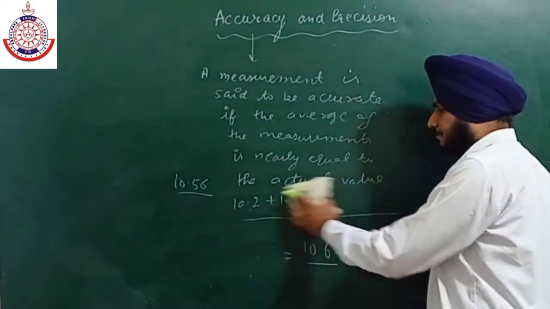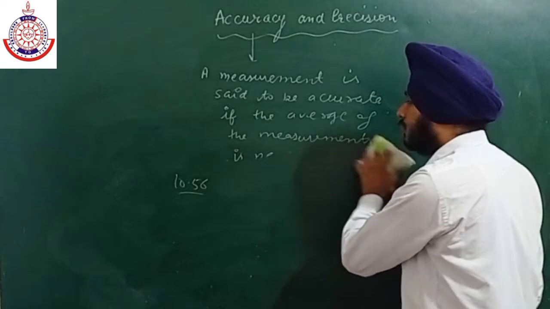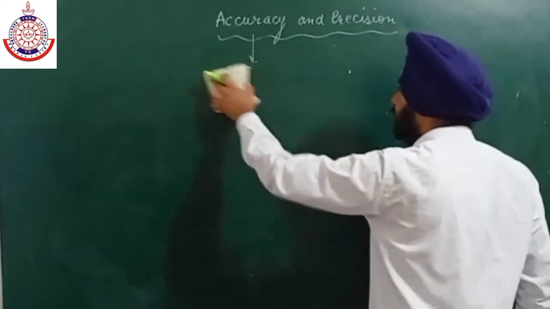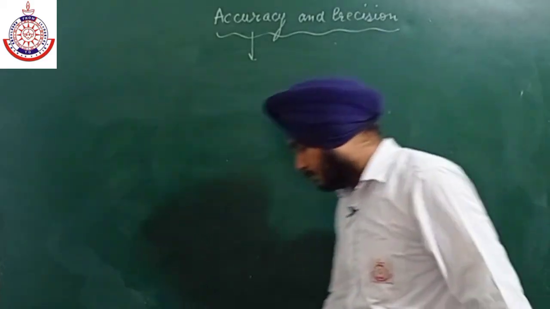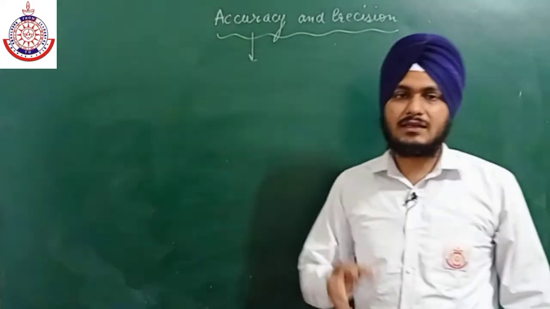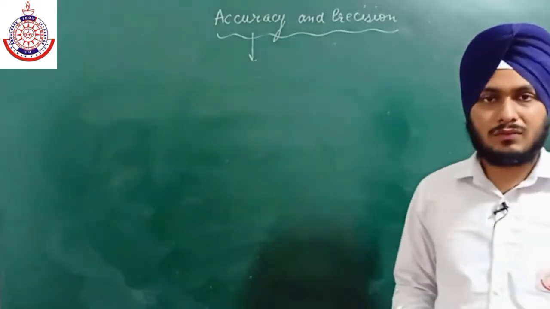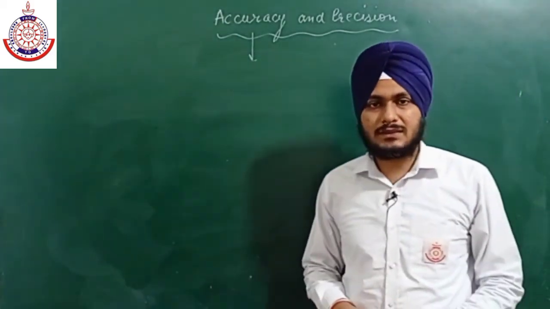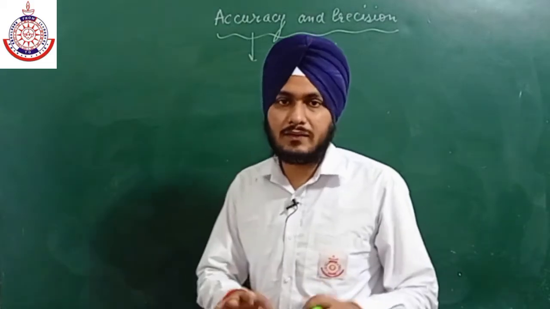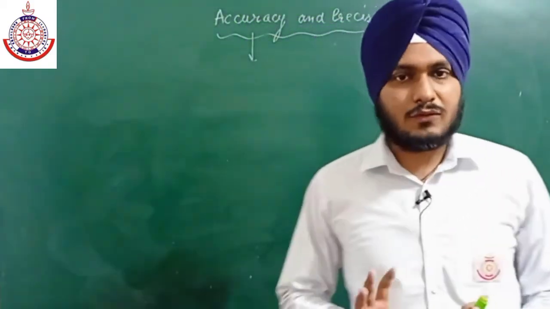Precision actually doesn't depend upon the accurate value. A measurement is said to be precise if all the measuring values are nearly equal. Precision does not depend on whether our result or the measurements are nearly equal to the correct value. A measurement is said to be precise if all the measuring values are nearly equal to each other and they are also equal to their average. It only depends on that.